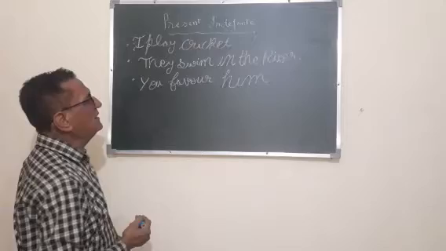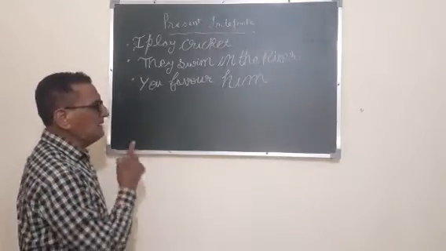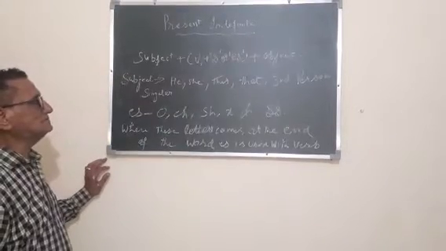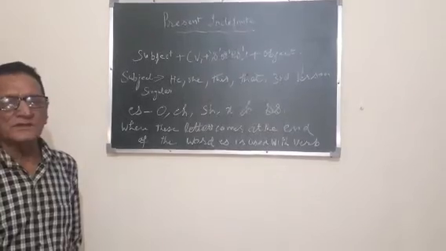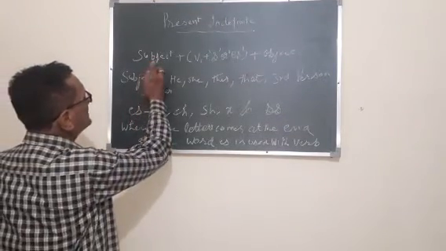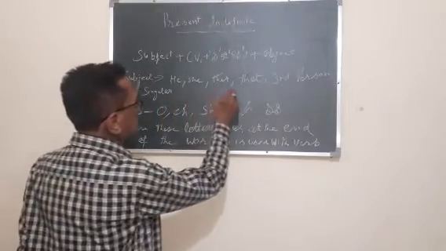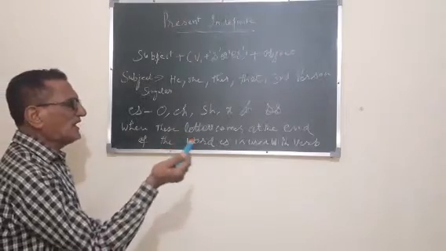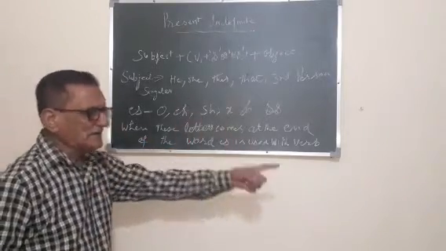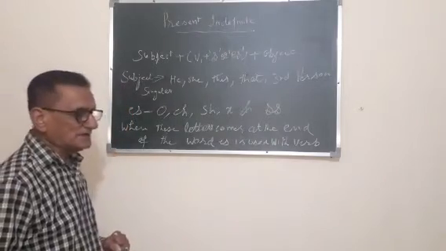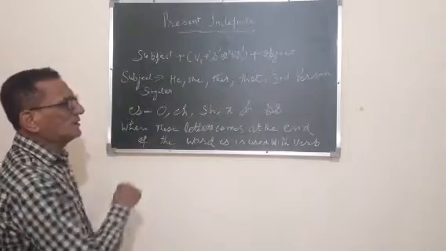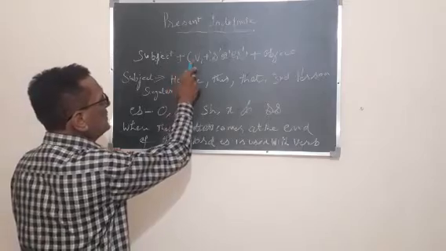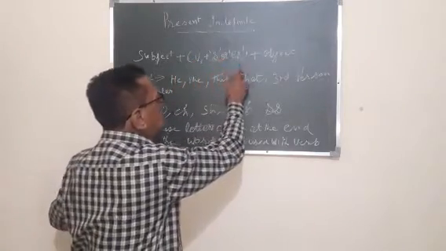Now I am going to tell you how to make the sentence when the subject is third person singular. When the subject is he, she, this, that, third person singular means dog, sun, moon, any person. Because I am the first person, I am talking. You are the second person, you are the listener, and the one about whom I am talking is always the third person. Subject plus V1 plus S or ES plus object.